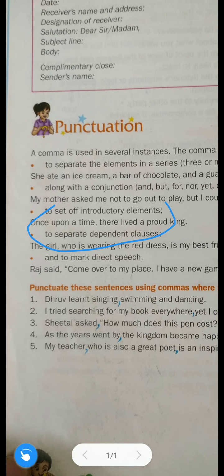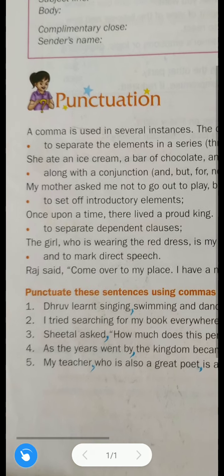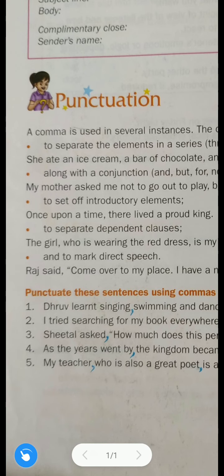Now let us discuss the third rule of the comma, meaning when to use a comma: after introductory elements. Now let us discuss the example, then you will understand. See this example: Once upon a time, comma, there lived a proud king.